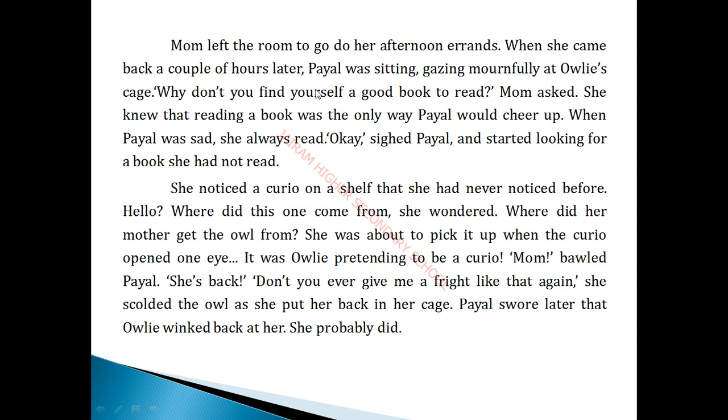So this is the story about what? Payal, Payal's mother, and Owlie. We know very well that owls are a kind of hunter. Even though it is a hunting animal, Payal's mother and Payal gave a lot of importance to the abandoned animal. This is a great story, as well as the supplementary they have given in Unit 1. In Unit 1 prose we have seen the sea turtle, in the poem we have seen the crocodile, and in the supplementary we have seen what?